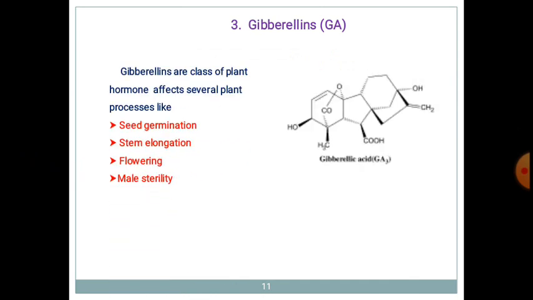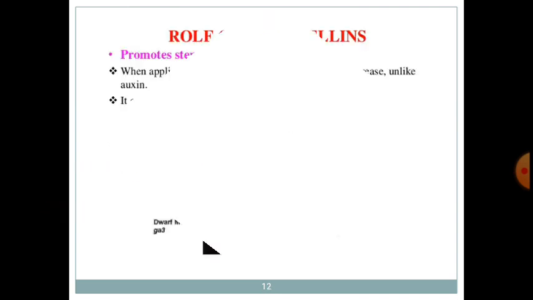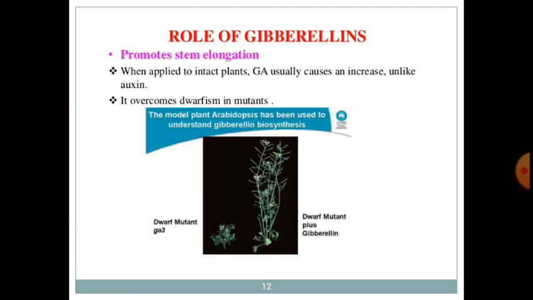This is the structure of gibberellic acid. And these gibberellins play a very important role in promoting stem elongation. This is a simple example: there is one small plant, a dwarf plant, and there is an increase in the height of that particular plant due to the addition of gibberellin or gibberellic acid into that plant.